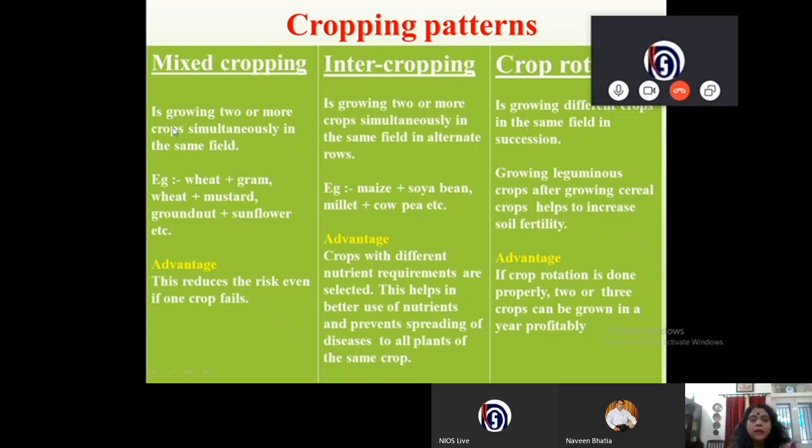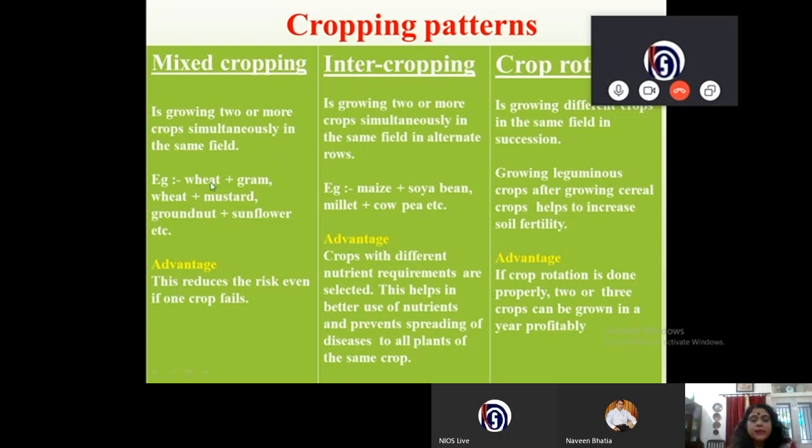Mixed cropping is growing two or more crops simultaneously in the same field. These are the farmers who are economically not well off. So they take the seeds of two or more crops and sow them in the field.